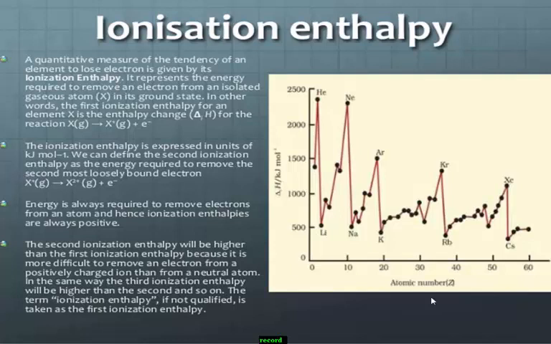In the same way, the third ionization enthalpy will be higher than the second, and so on. The term ionization enthalpy, if not qualified, is taken as the first ionization enthalpy.